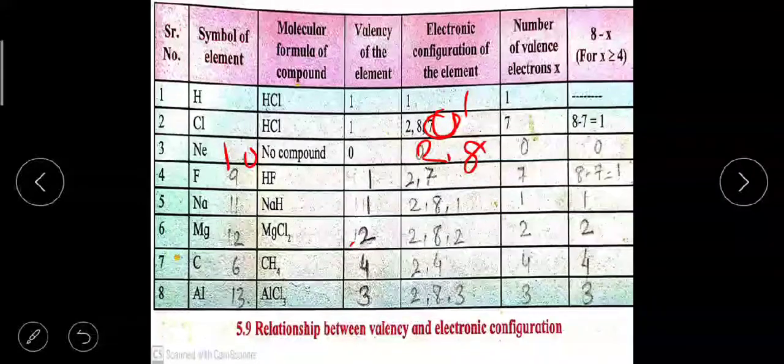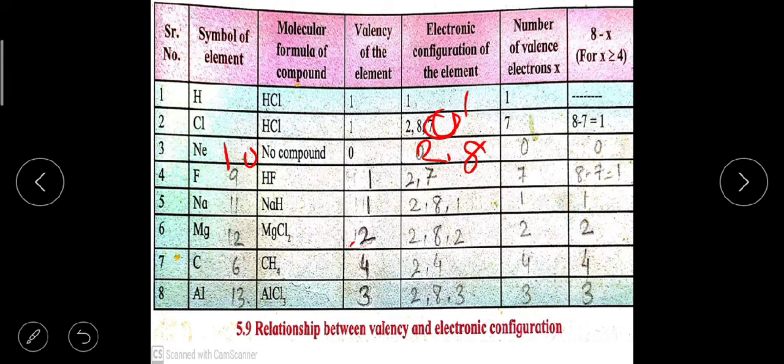So the last orbit of neon is complete, that is an octet. That's why the valency of neon is 0. Now next is fluorine. The atomic number is 9, that means the electronic configuration is 2 and 7. So 7 is greater than 4. That's why 8 minus 7 will be the valency of fluorine.